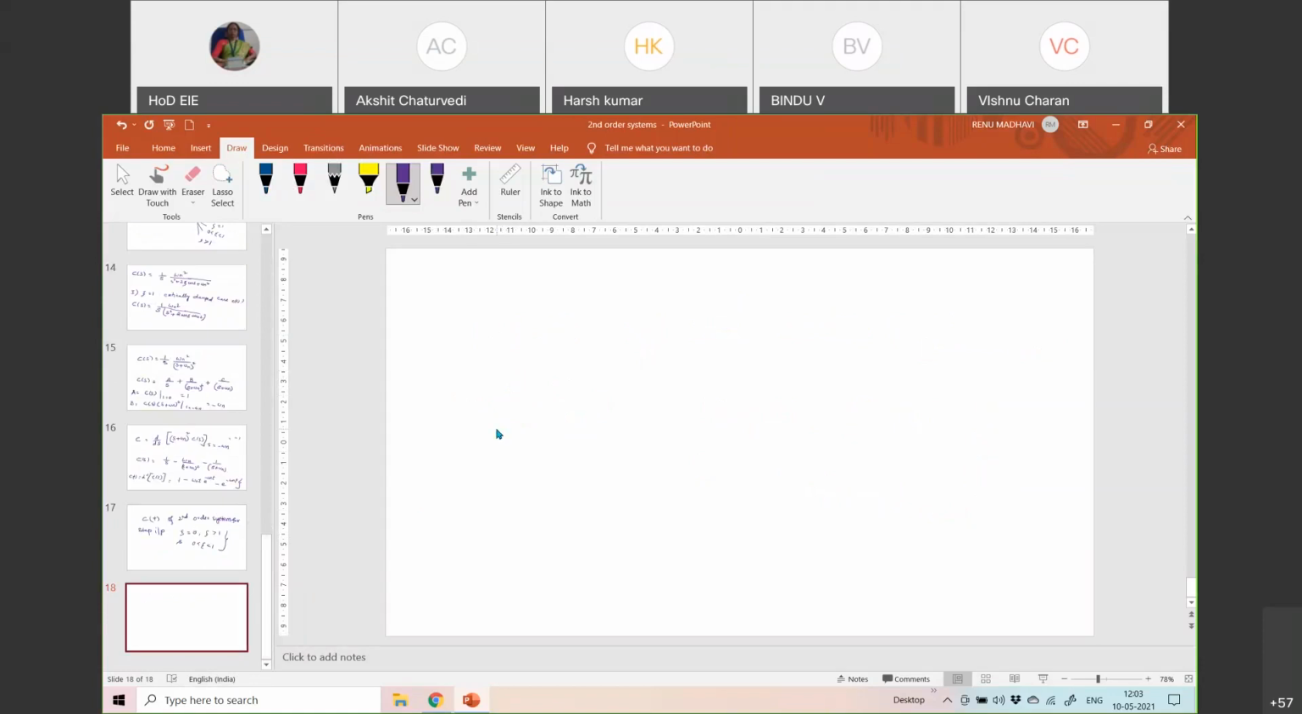Now coming to the response, let us say I have a second order system and it is given a step input, maybe of 1 unit. If I want to look at the response of a second order system, it would vary depending upon the different types of damping. Whatever damping has been applied, the response also would change based on that.